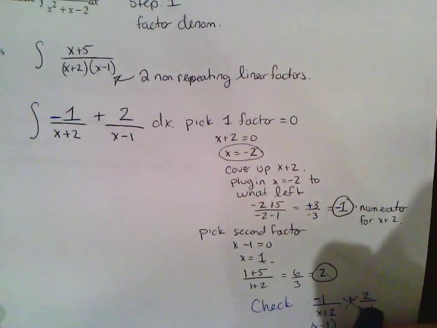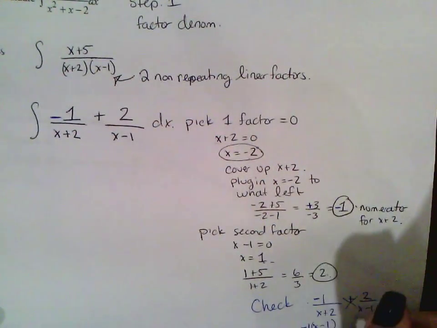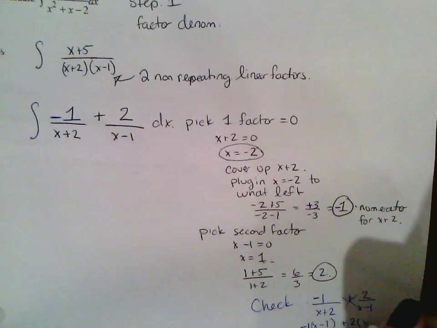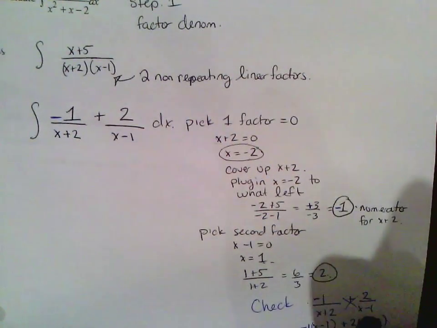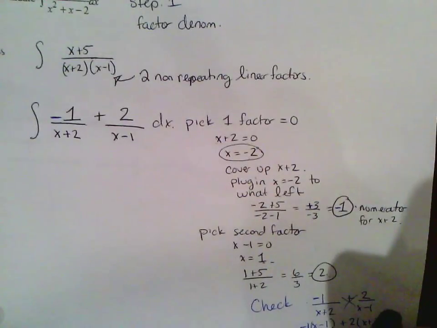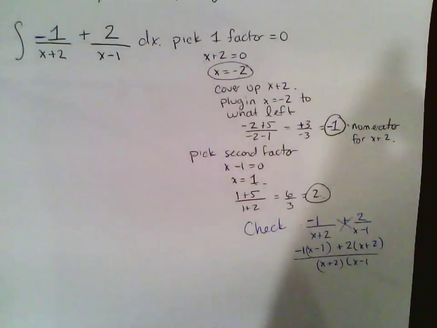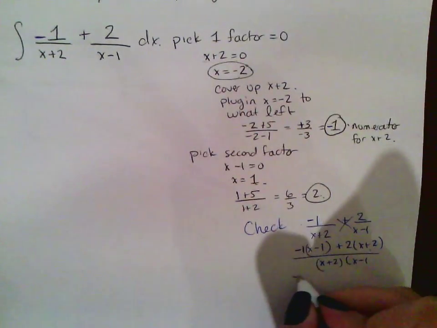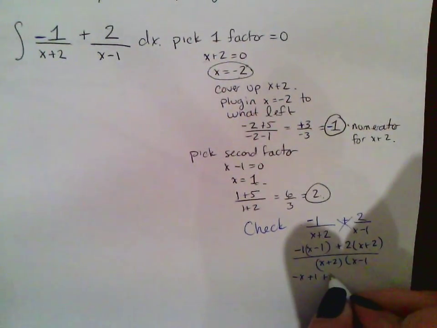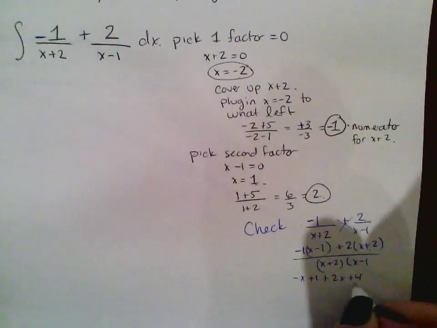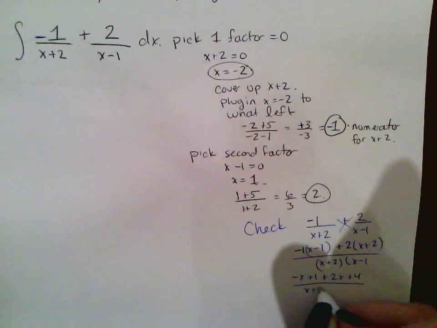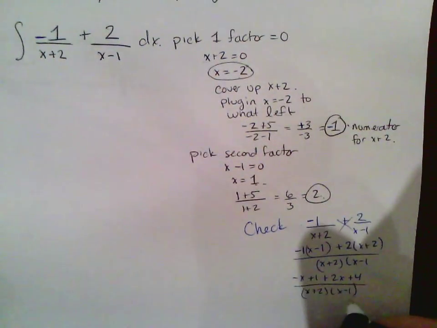So negative 1 times x minus 1 plus 2 times x plus 2, all of that over x plus 2 over x minus 1. Clean this up, and what do we get? You get negative x plus 1 plus 2x plus 4, all of that over x plus 2, x minus 1.